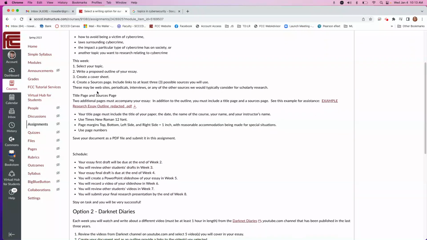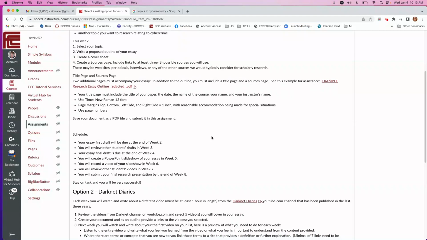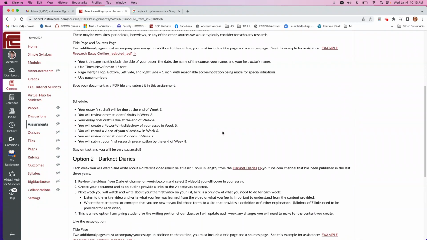And again, I went over the formatting you need to do. When you submit it, you'll create a PDF. Whatever you use for writing documents, whether it be Google Docs or Word Online, you can print to a PDF. And that's how you would submit it.